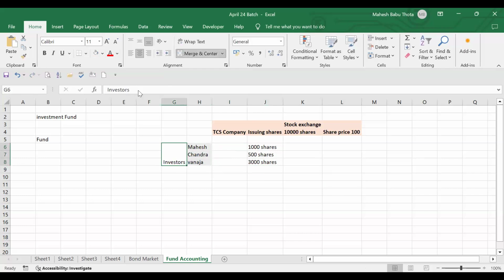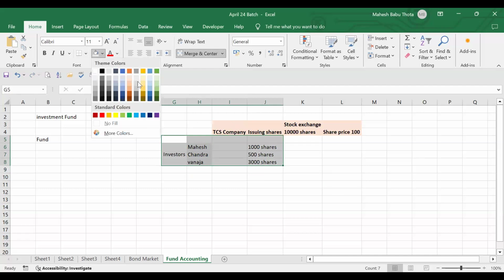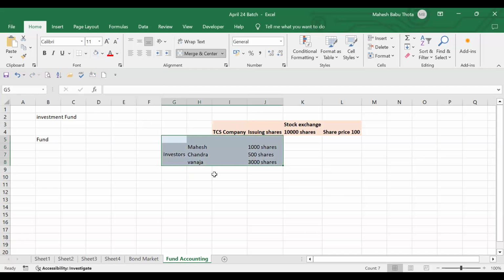Why are we calling them investors? They are investing money into the company. So this is one type of investment, understand? It's called direct investment. Directly they are going and investing. So this is called direct investment.